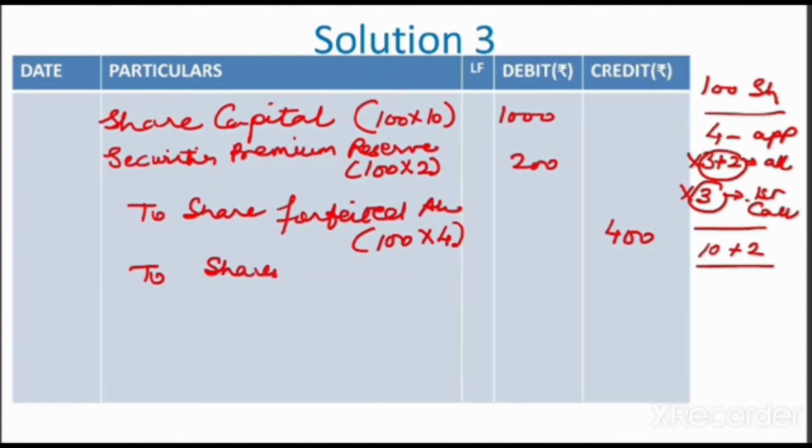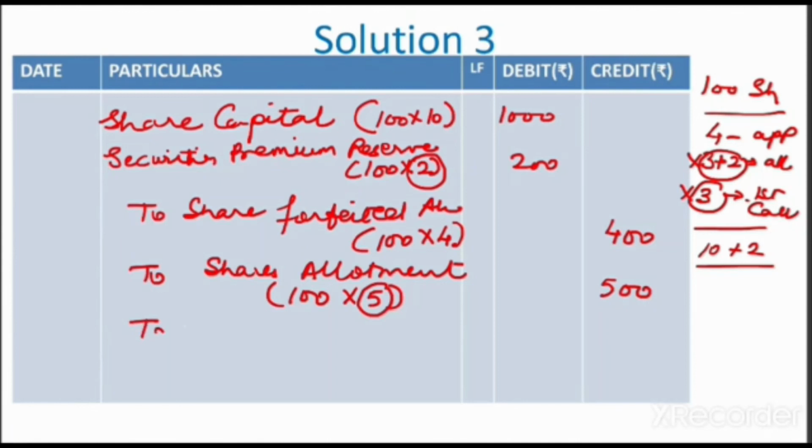So share allotment account, 100 multiplied by 5. See children, we have included rupees 2 premium here also and on the debit side also, in order to make the debit credit aspect complete. So we will put rupees 500 here, and we have not received even the share first and final call of rupees 3 per share.